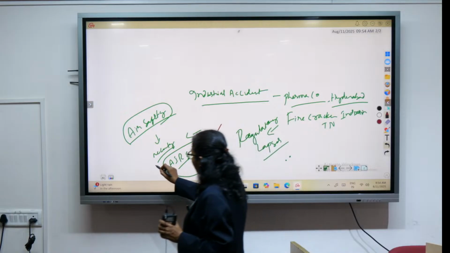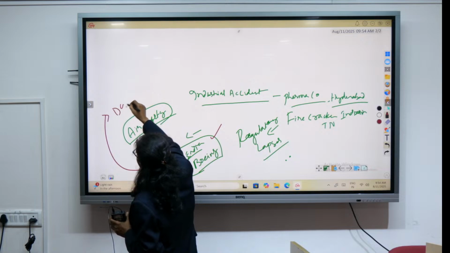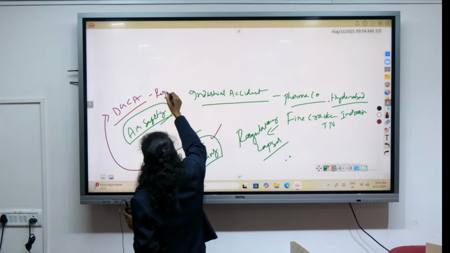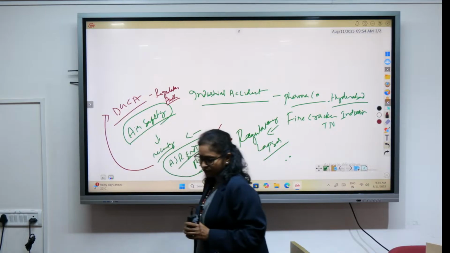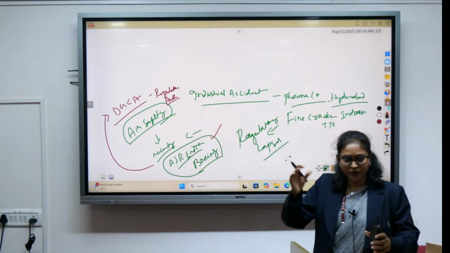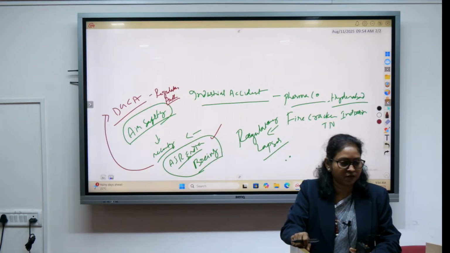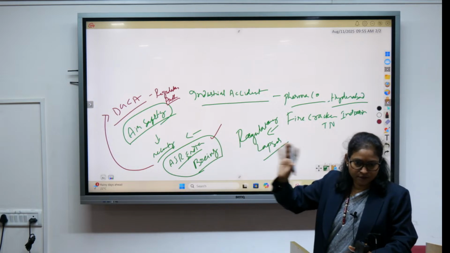Again, how it is being properly managed, the role of the Director General of Civil Aviation, and what the regulatory authorities that manage civil aviation are, how it can be prevented, and what actually happened. What was the reason for such a disaster, was there any lapse on the part of the regulation, and how such a disaster can be prevented. So particularly the case study will be the recent disaster.